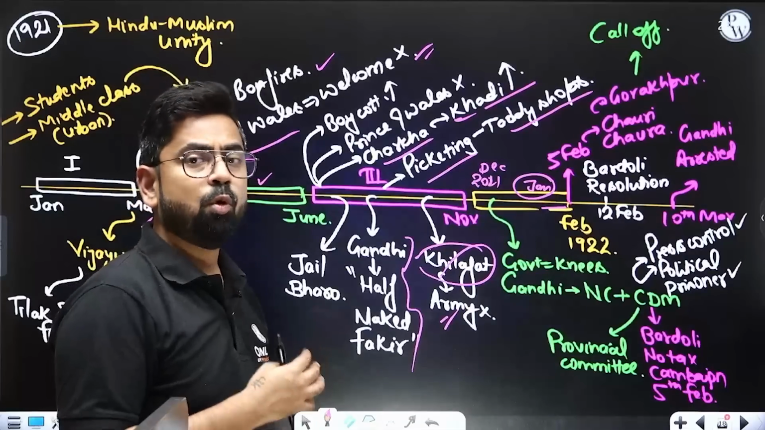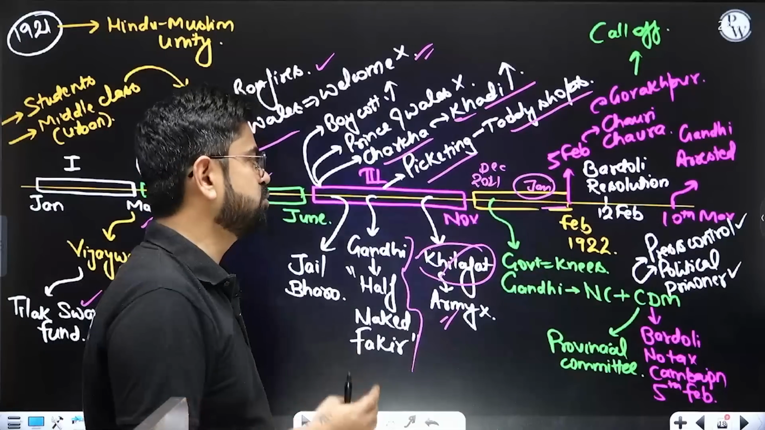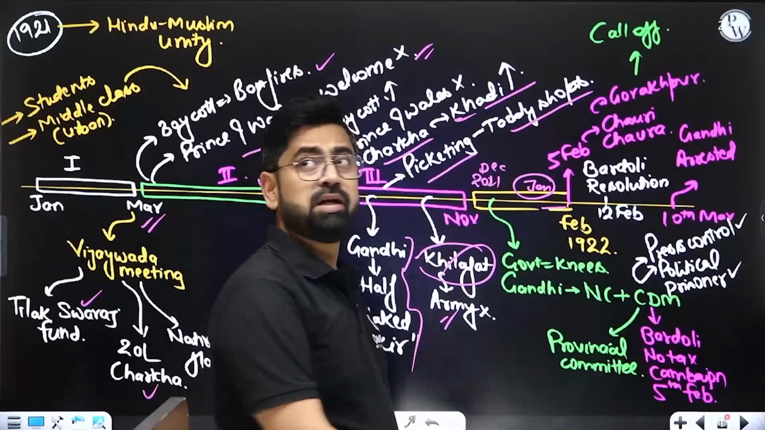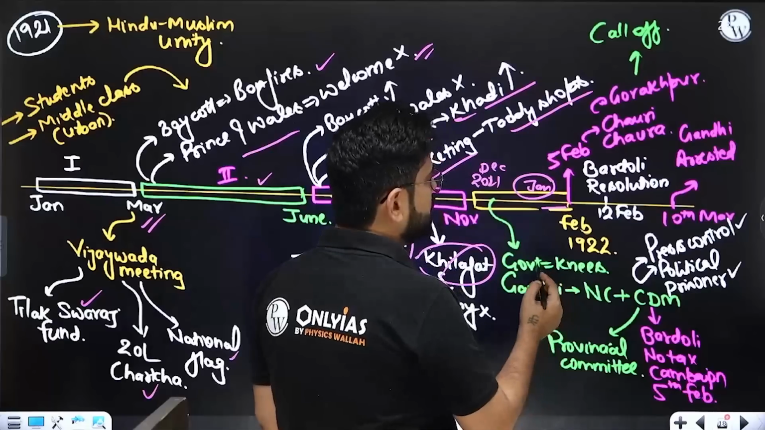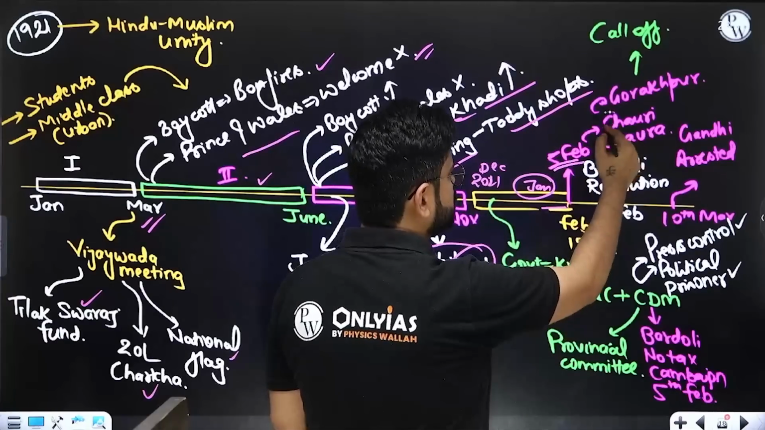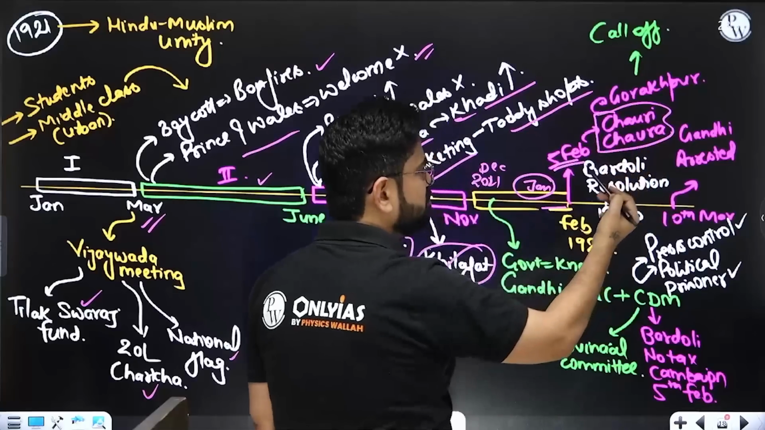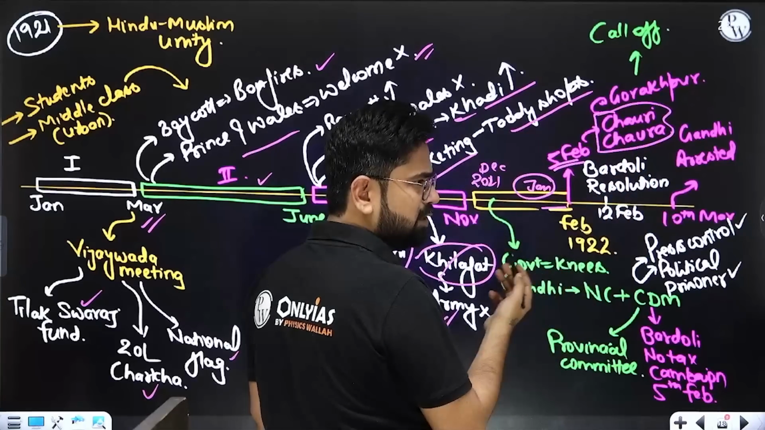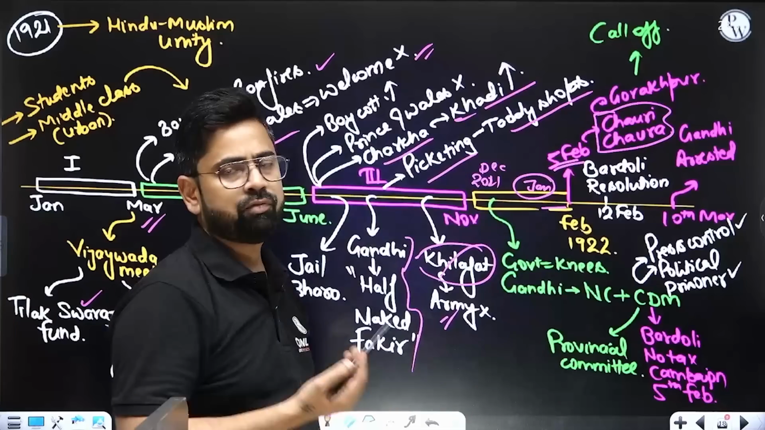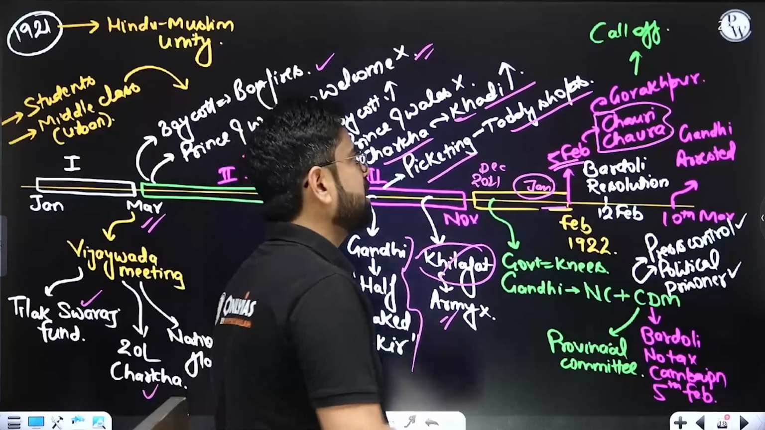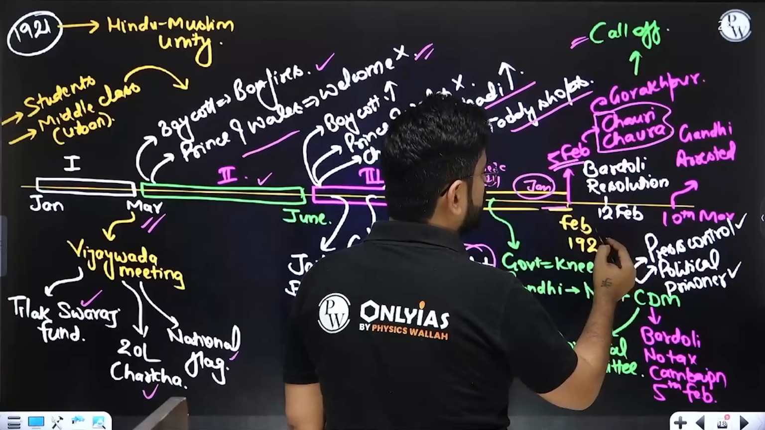He wanted to be more aggressive, and he wanted to start the civil disobedience movement. But just when he decided to start it, on 5th February there was the Chauri Chaura incident. Some policemen were killed by the crowd, right? It was taken as an incident of violence, and here he decided to call it off. So finally it was called off on 12th February.